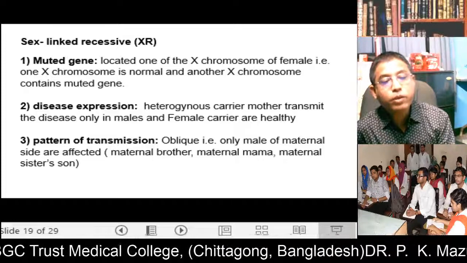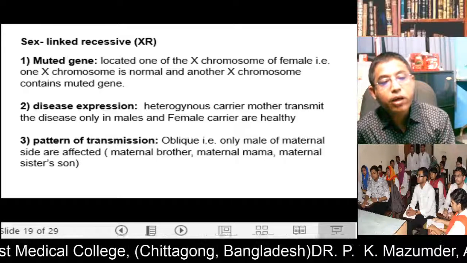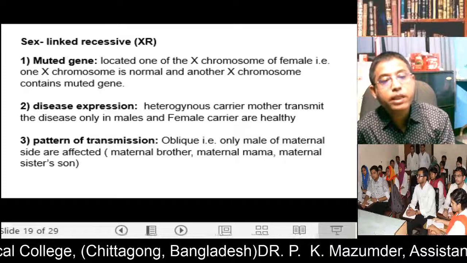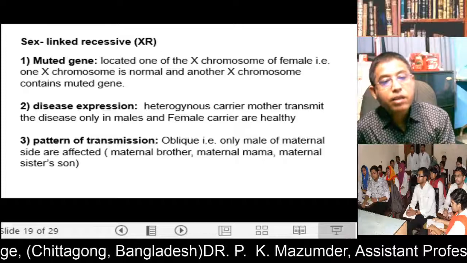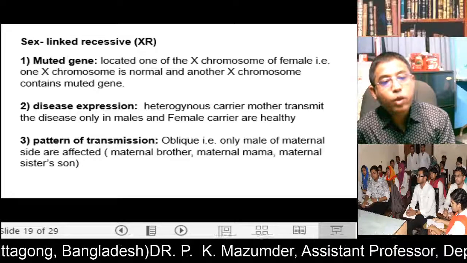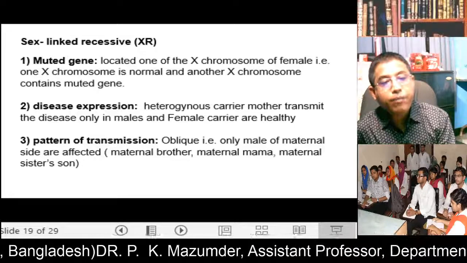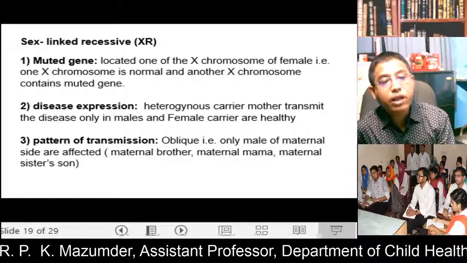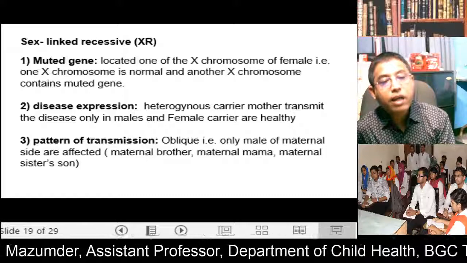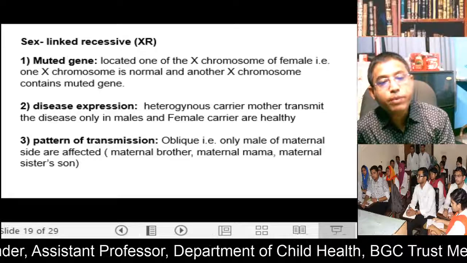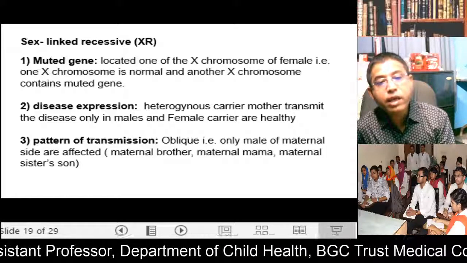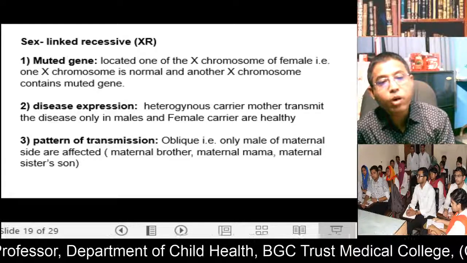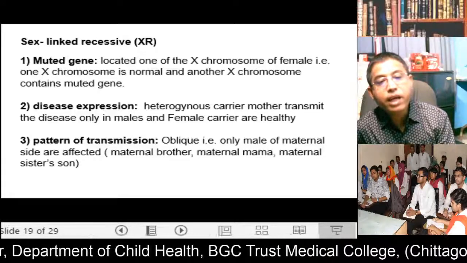So one X chromosome contains the mutant gene, it is recessive, so it does not express the disease, and the other X chromosome is healthy, which counteracts the affected gene, so the disease cannot manifest if the female is a carrier. Disease expression: a heterozygous carrier mother transmits the disease only to males, and female carriers are healthy.